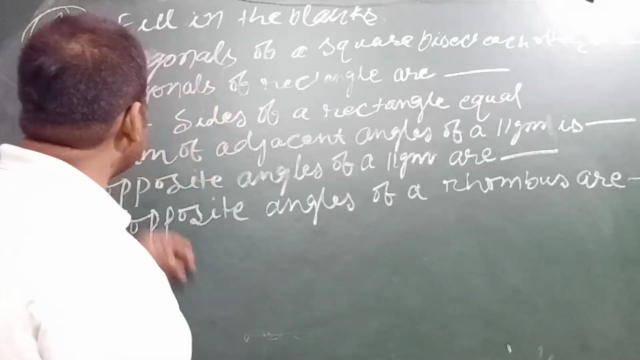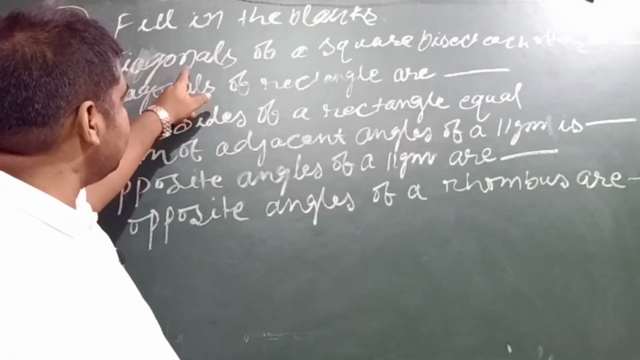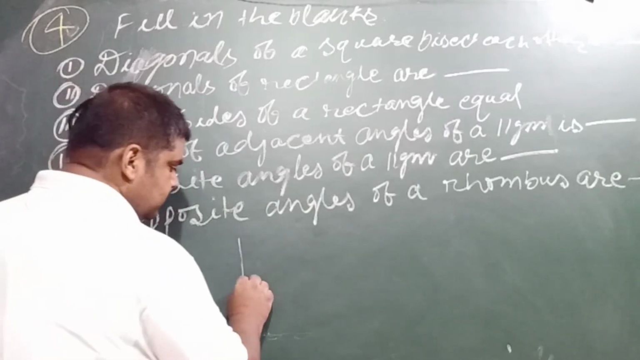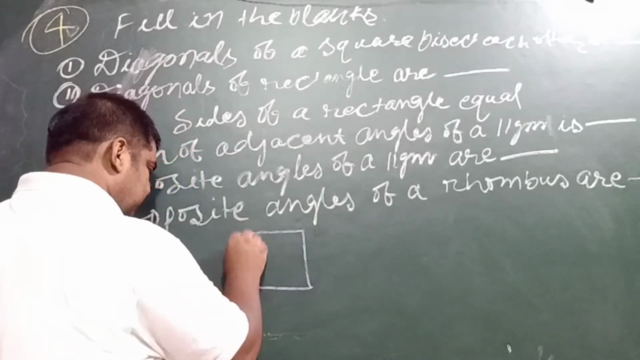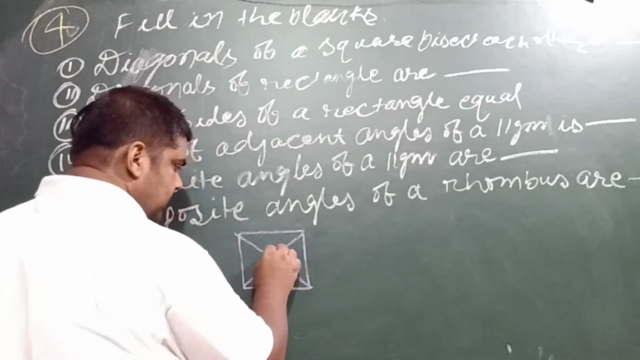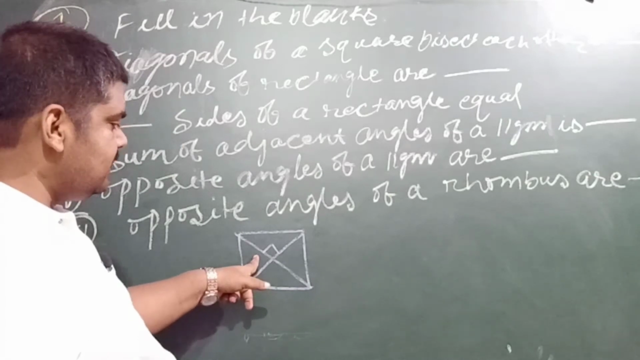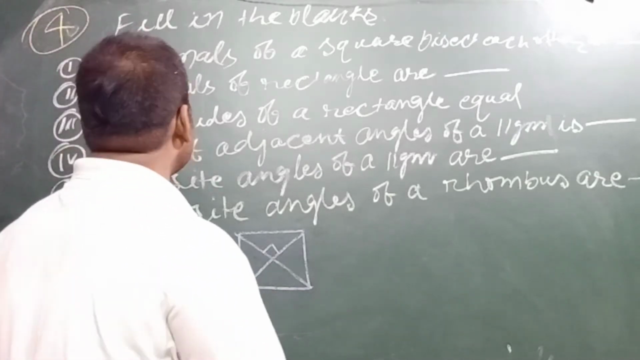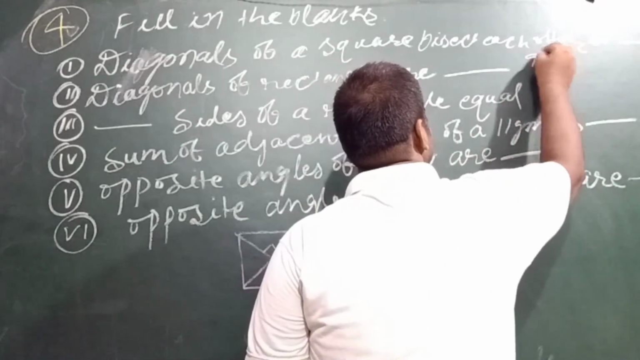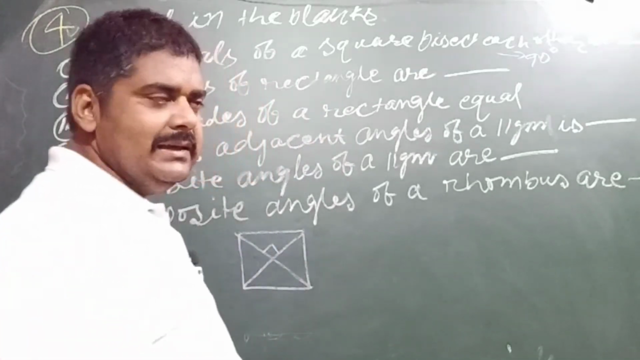My dear student, you can see that this is fill in the blanks. The first question is: diagonals of a square bisect each other at. You know that in the case of a square, by the property of the diagonals, they bisect each other at 90 degrees, and this is why the answer of the first one is 90 degrees. Or you may write right angles.